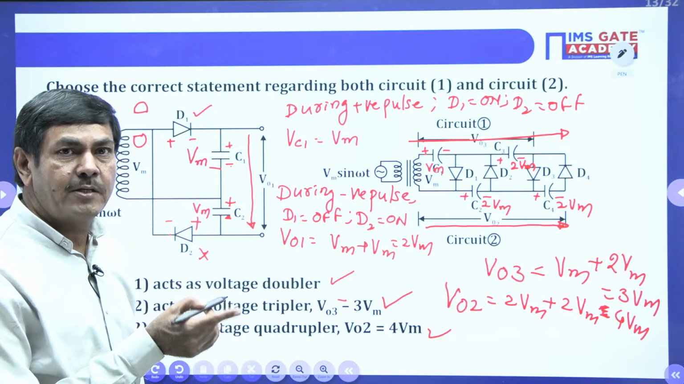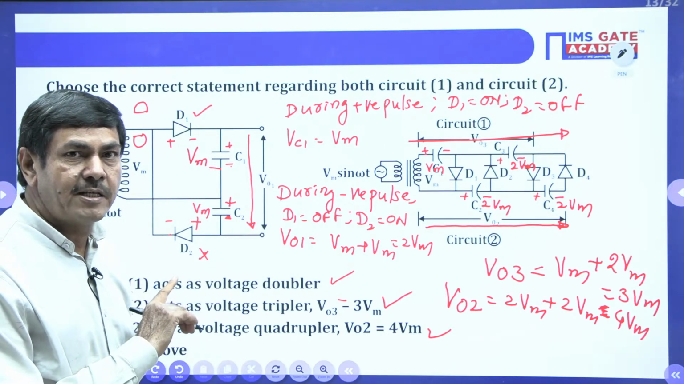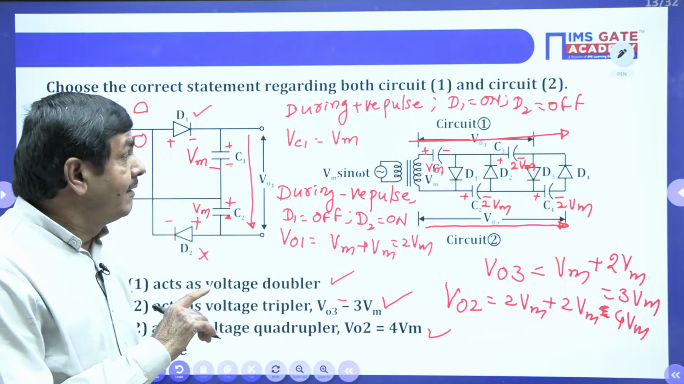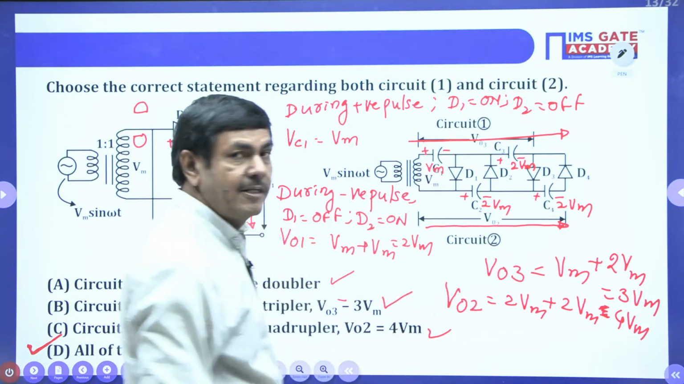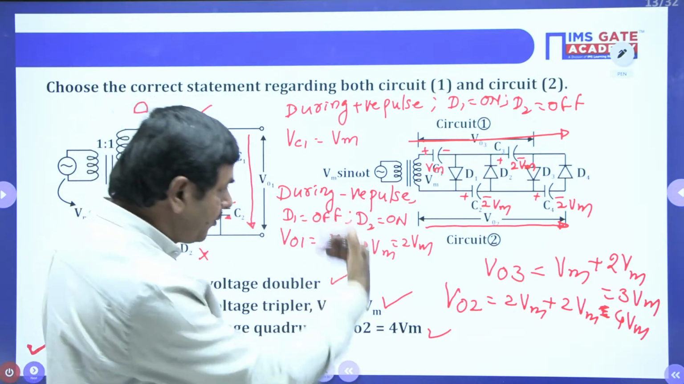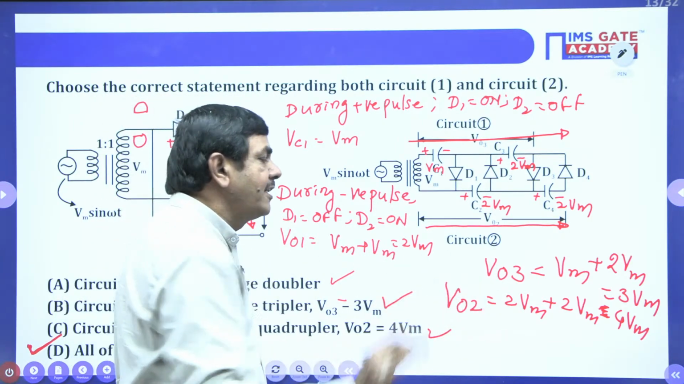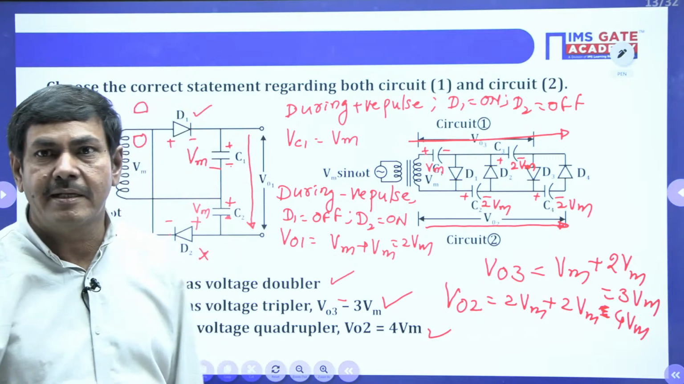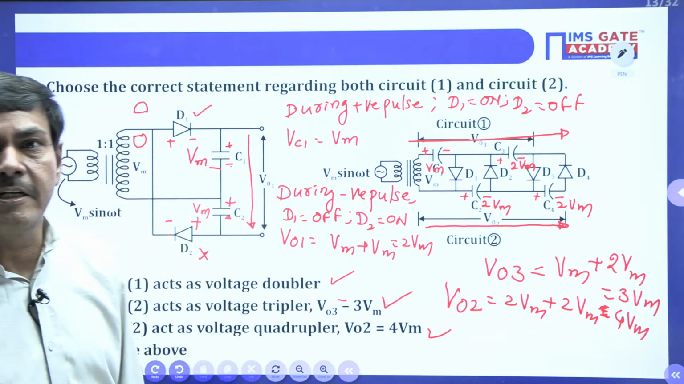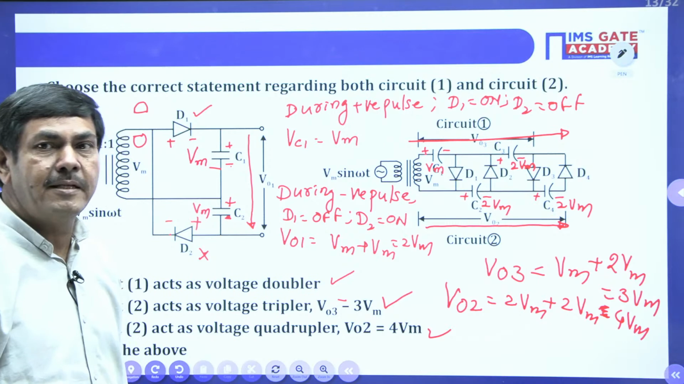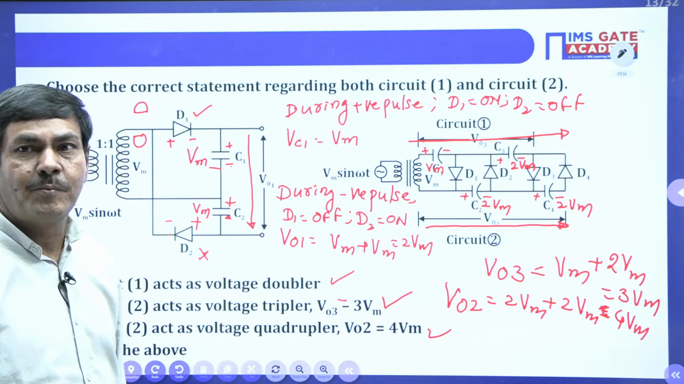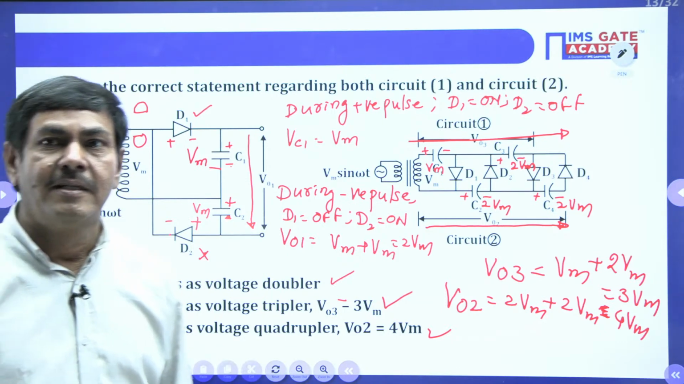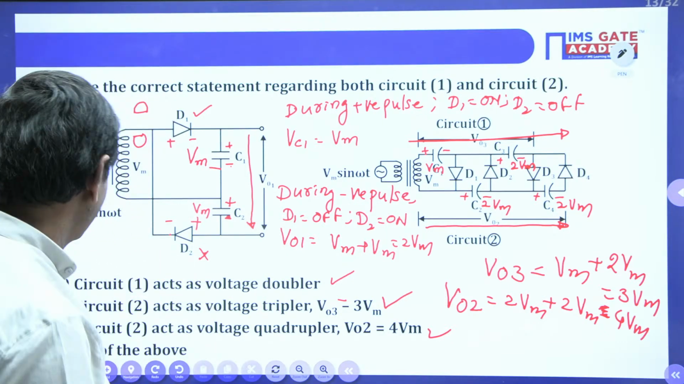Both are clamping circuits. From the first clamping circuit, I got 2 Vm. When the output is taken from the top, we get 3 Vm. When the output is taken from the bottom, we get 4 Vm. So that is the required answer. Does nobody have any doubts? Any students? So this is the solution of this problem. Understand? Now we can go to the next problem.